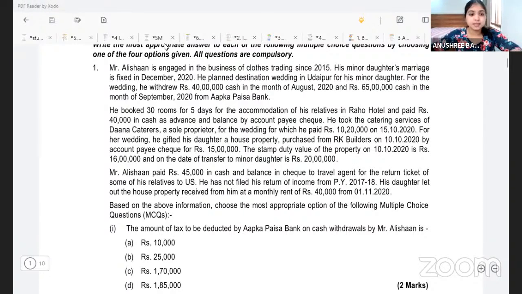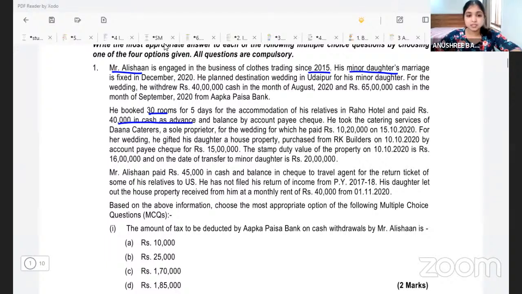Let's read the question. It says Mr. Alishan is engaged in the business of clothes trading since 2015. His minor daughter's marriage is fixed in December 2020. He planned a destination wedding in Udaipur for his minor daughter. For the wedding, he withdrew 40 lakh rupees cash in August 2020 and 65 lakh rupees cash in September 2020 from Aapka Paisa Bank. He booked 30 rooms for 5 days for the accommodation of his relatives in Raho Hotel and paid rupees 40,000 in cash as advance and the balance by account payee cheque.